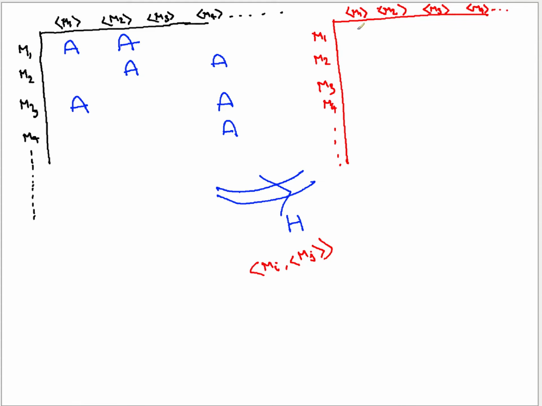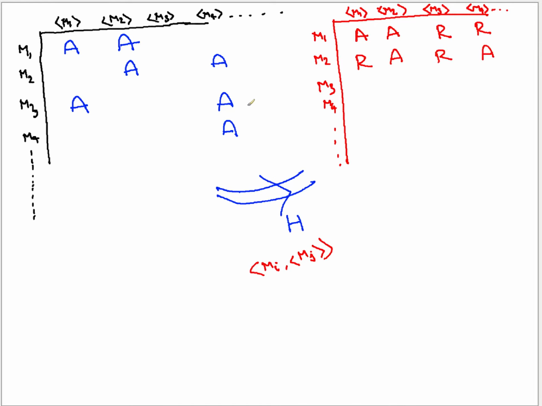So here H says accept and accept, but H is a decider, so it doesn't leave blanks. Whenever H gets to know that the machine was not accepting there, it rejects. In the second row, you will have reject, accept, reject, accept.